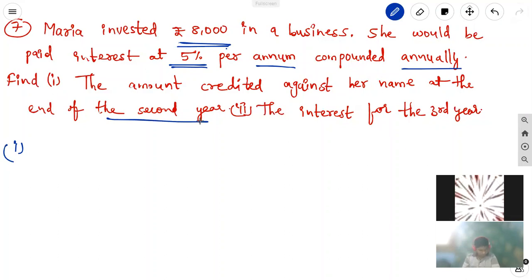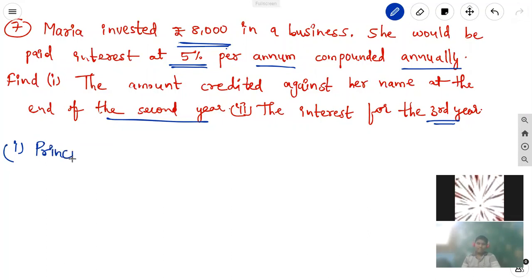We would find out the amount compounded annually for 2 years. Next, in the second case, we can find out the interest for the third year. We can calculate only the interest for the third year. After the second year, whatever amount is there, on that we can calculate the simple interest for the third year. Okay, first, what they have given: the principal amount.